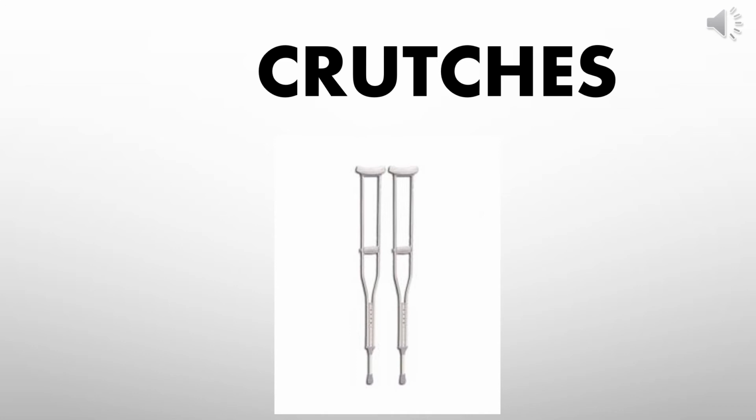Next one, the crutches. You can see the picture on the screen. It transmits the load to the ground through the shaft, but it has two points of contact with the arm so that the arms can be supported as well, which can be placed at the hand or elbow, or it can also be placed below the armpit. It allows significantly higher loads to be exerted through the crutch in comparison to the cane. So those persons who cannot bear more weight and whose arms are also weak can use this.